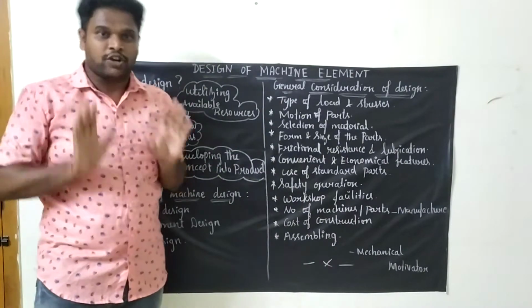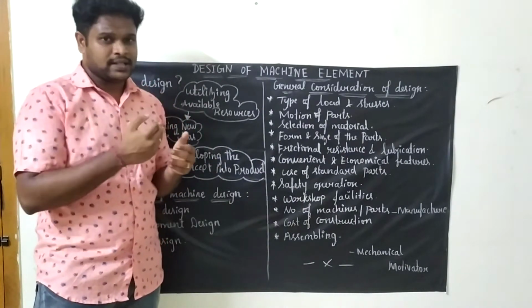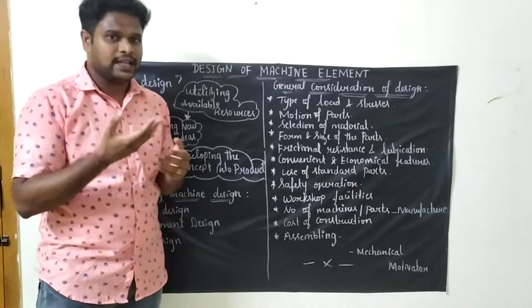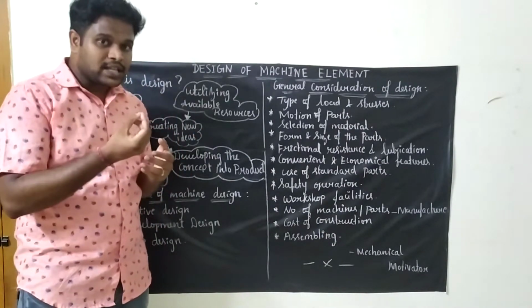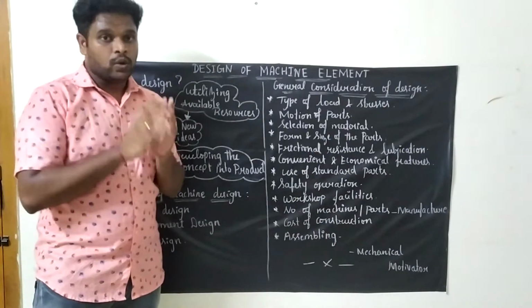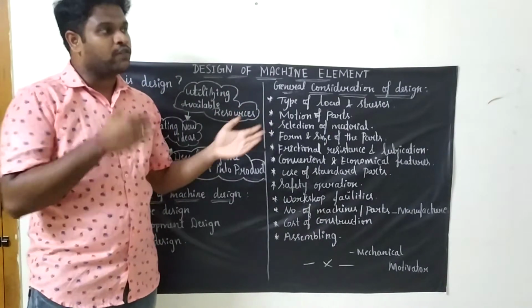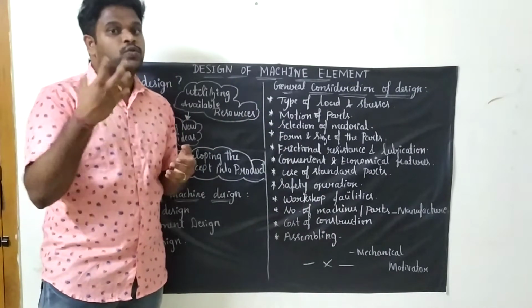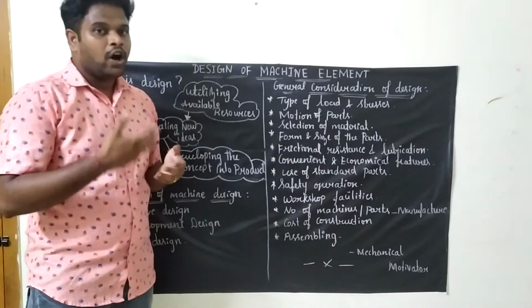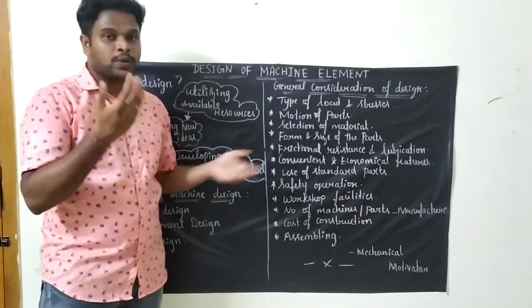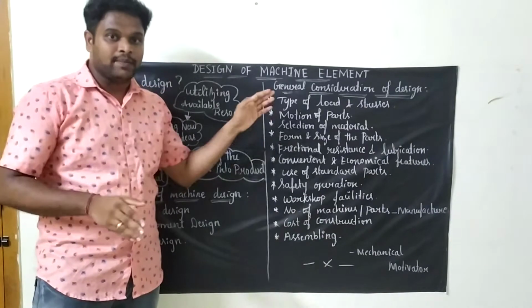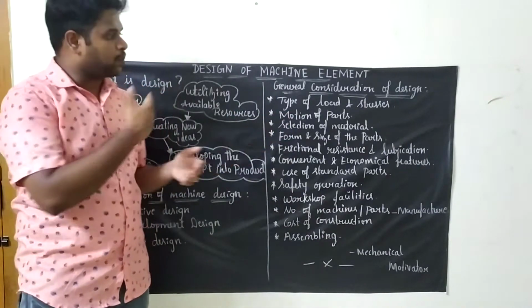Third one is the selection of material. For example, in a piston, more heat will be induced, right? So for the material, cast iron will be used. So cast iron should withstand that heat. So whatever material you are giving as an option, that material should withstand the external load, or it should have a load carrying capacity. So only those kinds of material can be used for your construction or manufacturing.